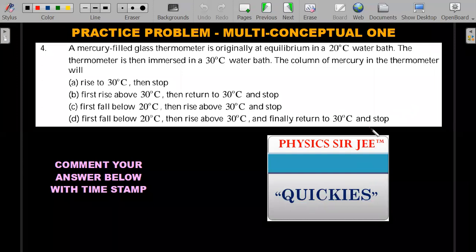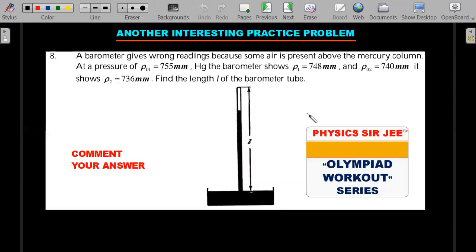This is a practice problem which is a multi-conceptual one. Okay, so I think you will enjoy solving this one. This is at JEE Advanced level. You could say even at JEE Mains level, a slightly tougher one. Generally students get it a bit wrong here because it's going to contain the heat transfer concept also. So try to read through it and comment your answer with the timestamp below. So I'll be waiting for your answer. Okay, so let's move forward.